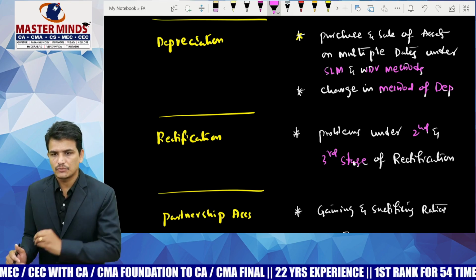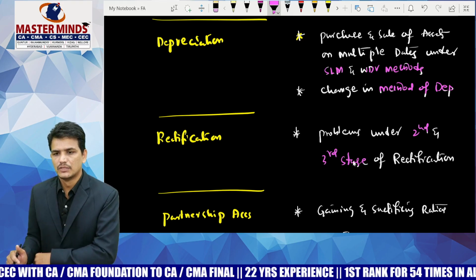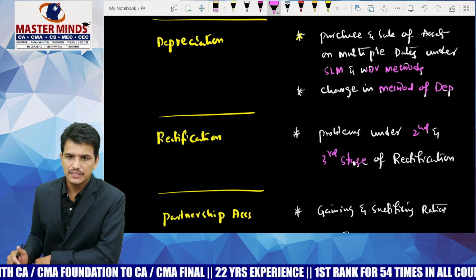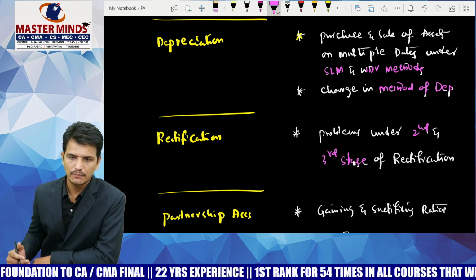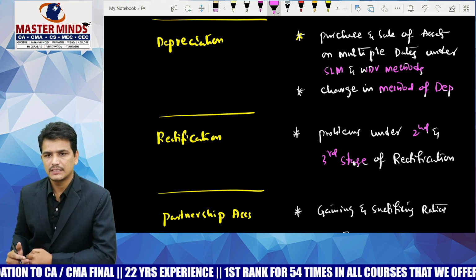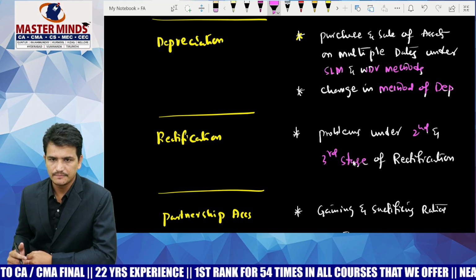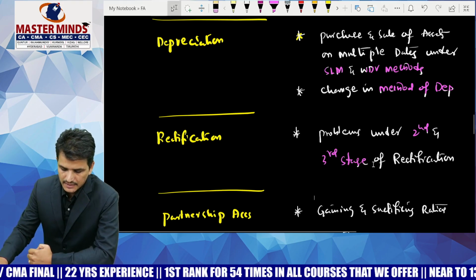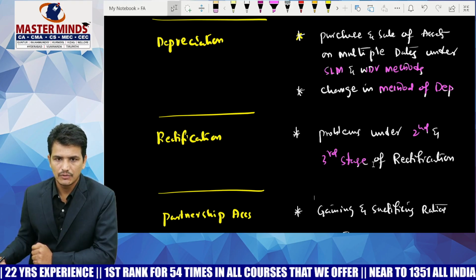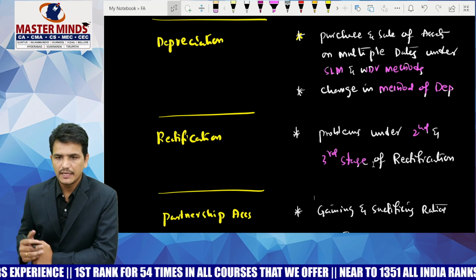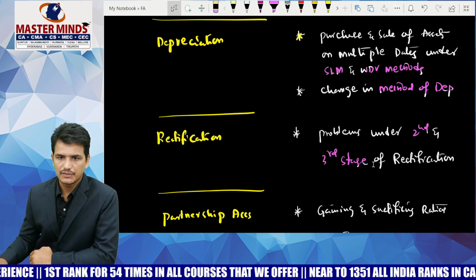Like that, in the question they will not directly mention what stage of rectification you have to pass the journal entries under. After studying the problem, you have to understand whether it is under the second stage or the third stage. Rectification is one of the important areas, which is also a foundation-related area, and in each and every attempt we are getting a question from rectification of errors.